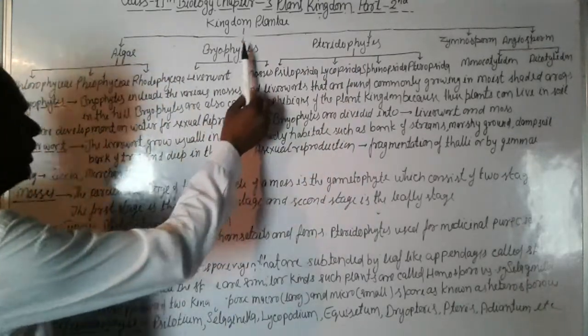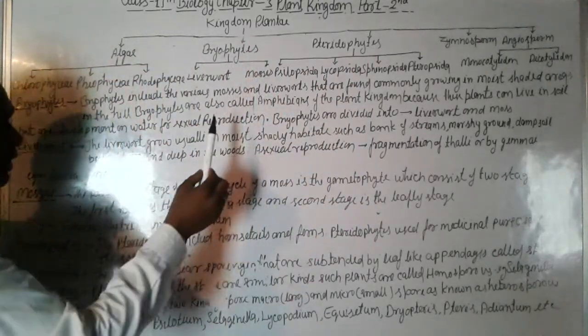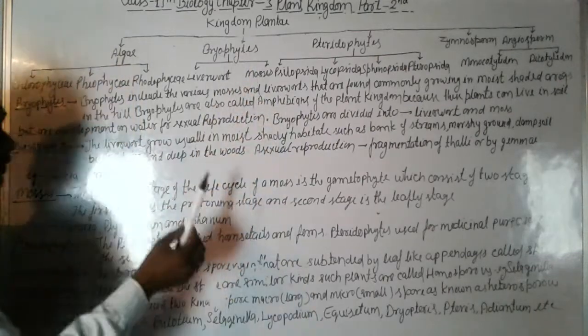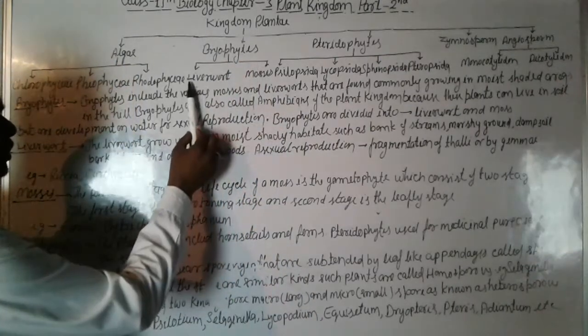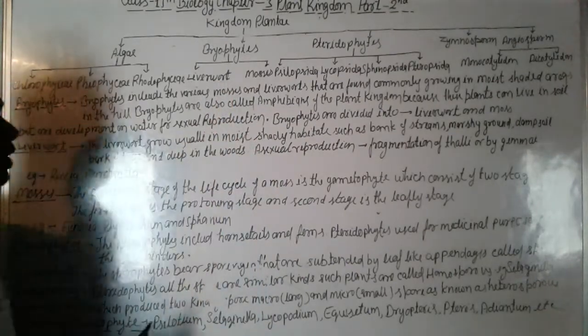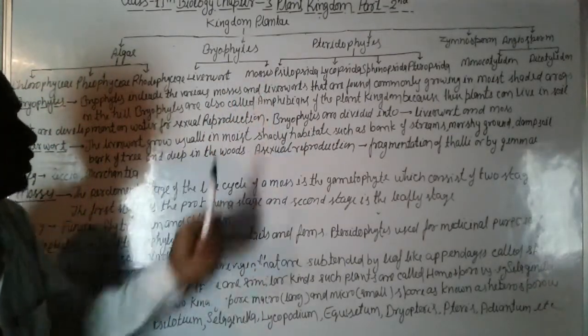You can see that these are the bryophytes. Bryophytes are classified into 2 parts: first is the liverwort and second is the mosses.